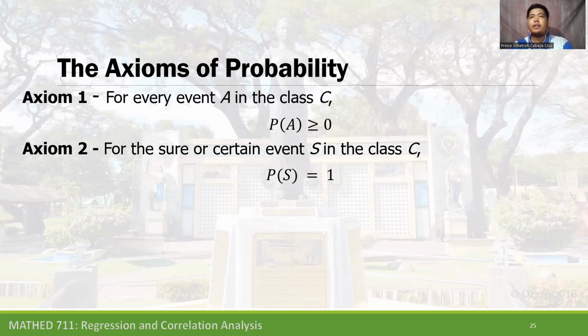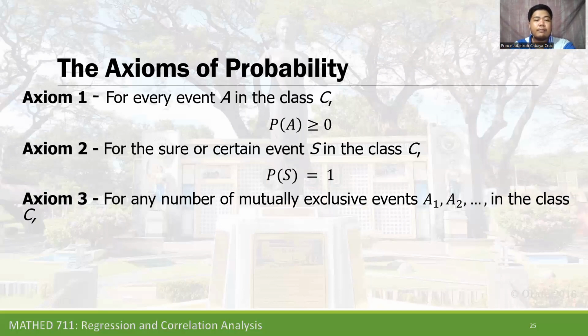For example, what is the probability of getting 1, 2, 3, 4, 5, 6 in tossing a die? So there is a certainty of occurrence that either one or two or three or four or five or six will be the outcome when we roll a die.